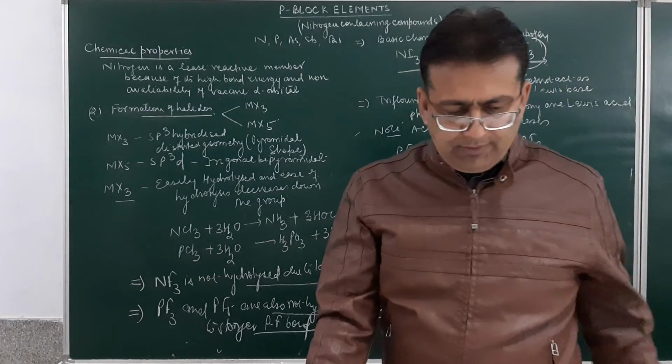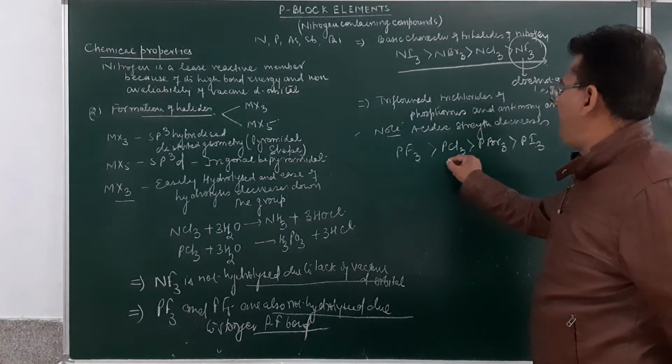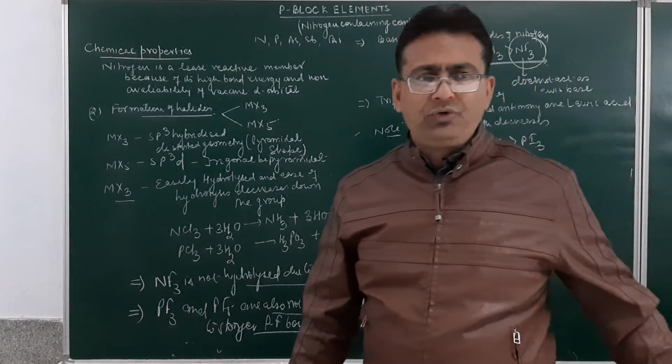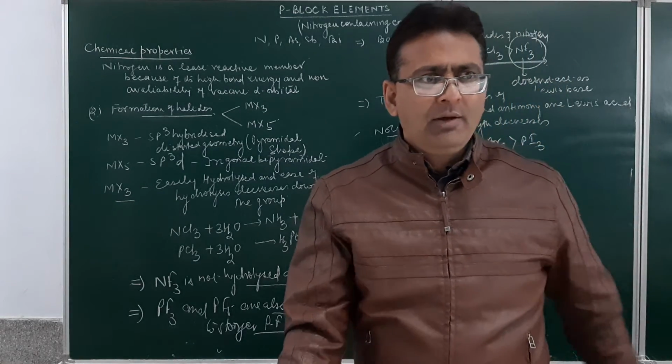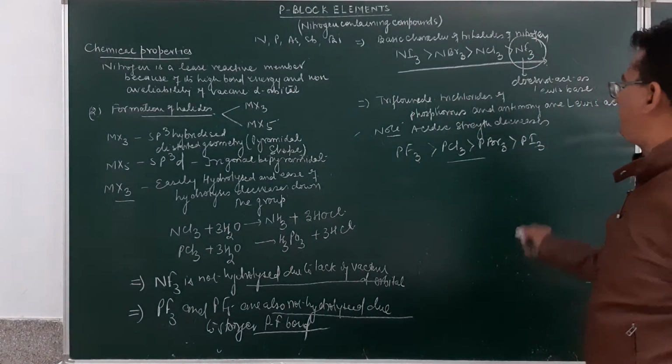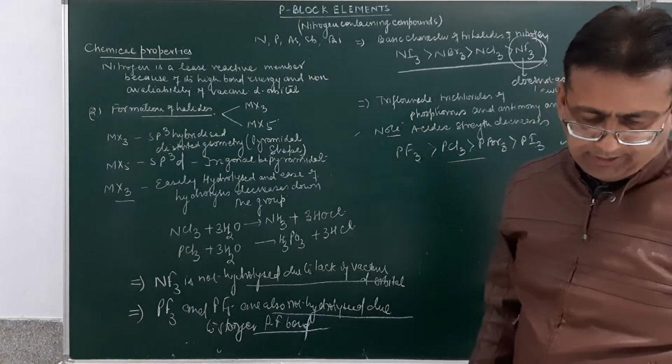So over here, the acidic strength of the trihalides will be PF3 more than PCl3, which will be more than PBr3, which will be more than PI3.